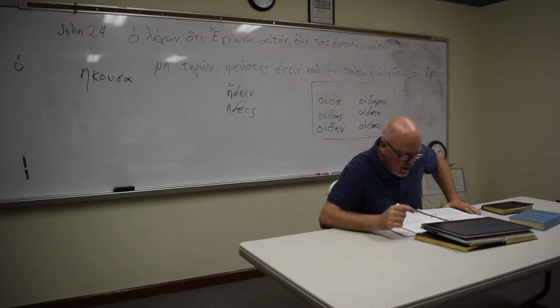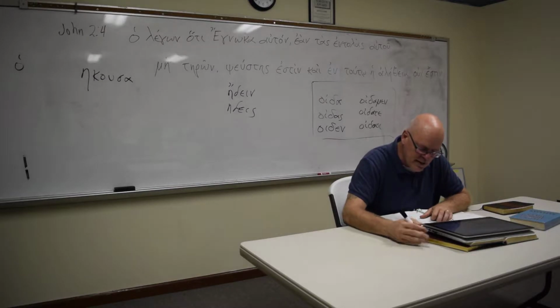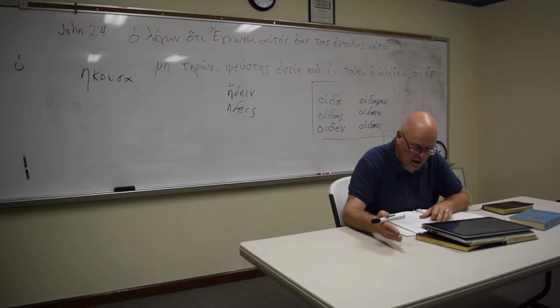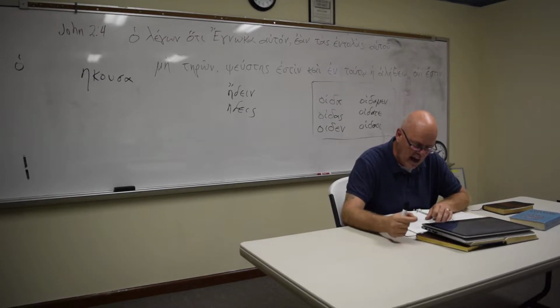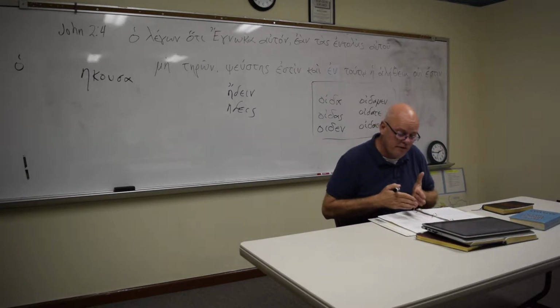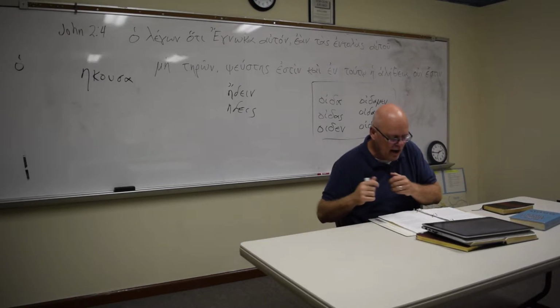Okay, contract verbs. There's a certain group of verbs called contract verbs. The reason for the name is that in the present and imperfect forms, hence another way of identifying these tenses in the case of the contract verb, the final vowel of the stem contracts with the thematic vowel to form a single vowel or diphthong. This contraction does not take place in the other tenses because of the presence of the sign coming between the final vowel of the stem and the thematic vowel.